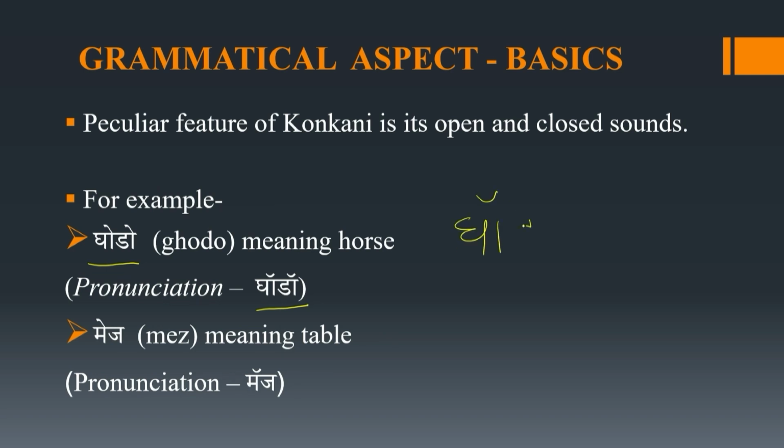But a Marathi or Hindi native speaker would pronounce this as ghodo, which will be close sound. But in Konkani, it is open sound.